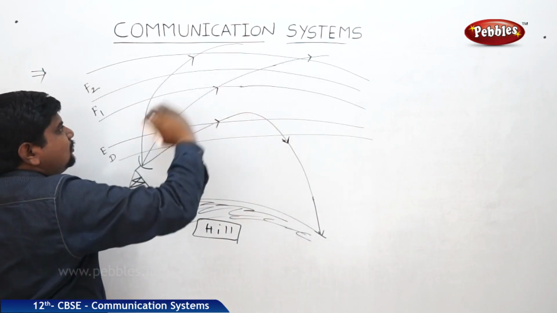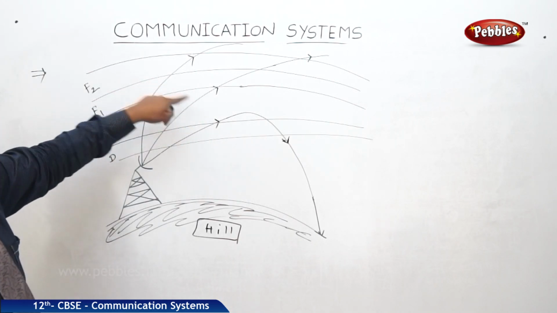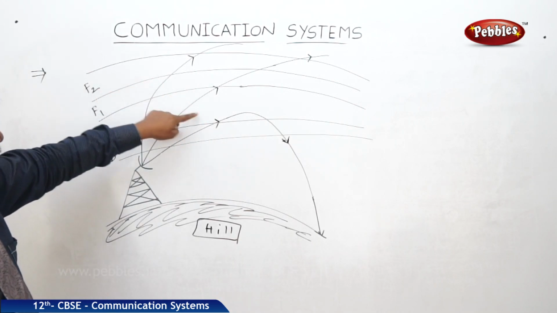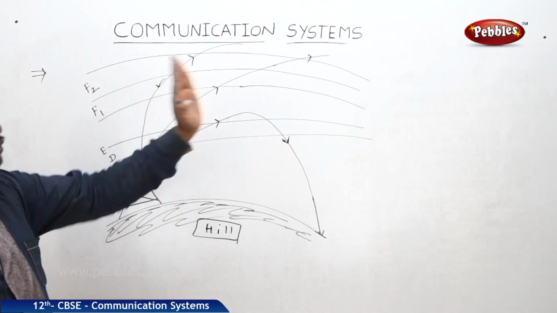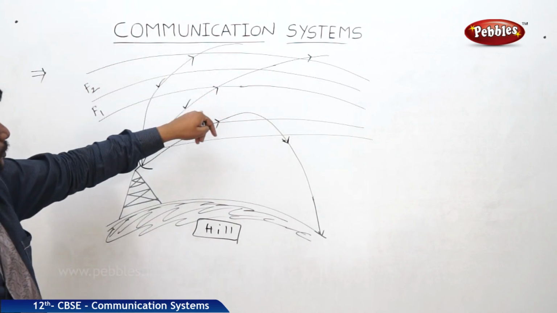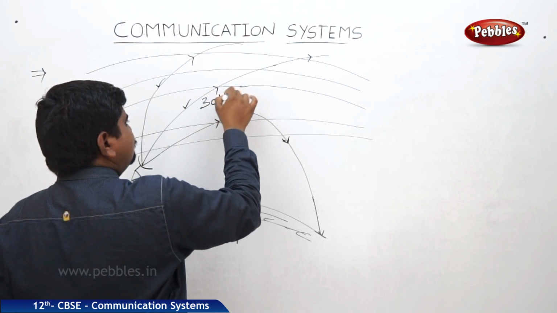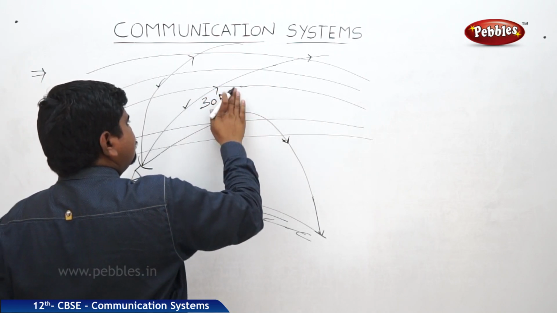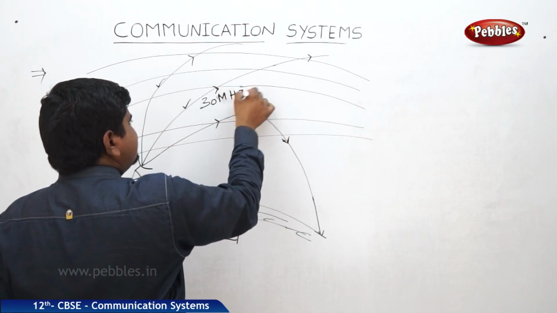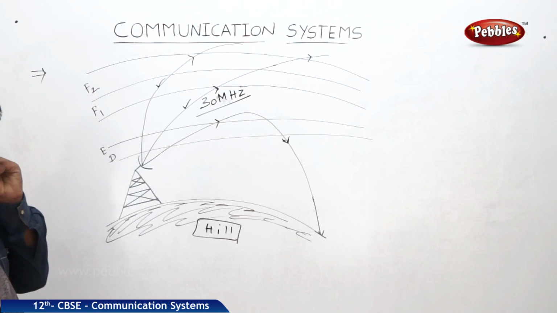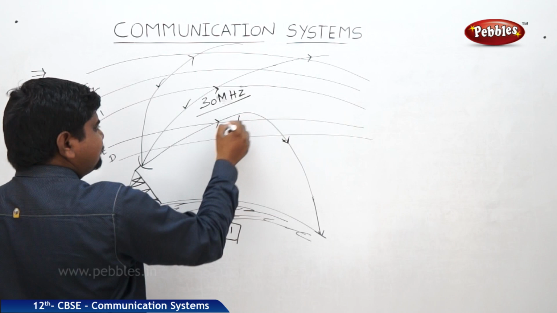Some rays are going to the top, penetrating through the ionosphere and passing to the next layer. So the waves above 30 megahertz can penetrate through it, while the waves reflecting back to the earth are below 30 megahertz.